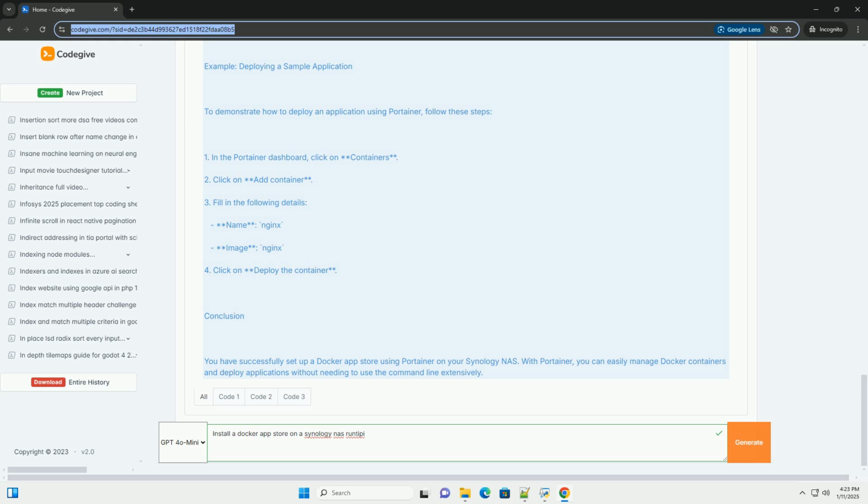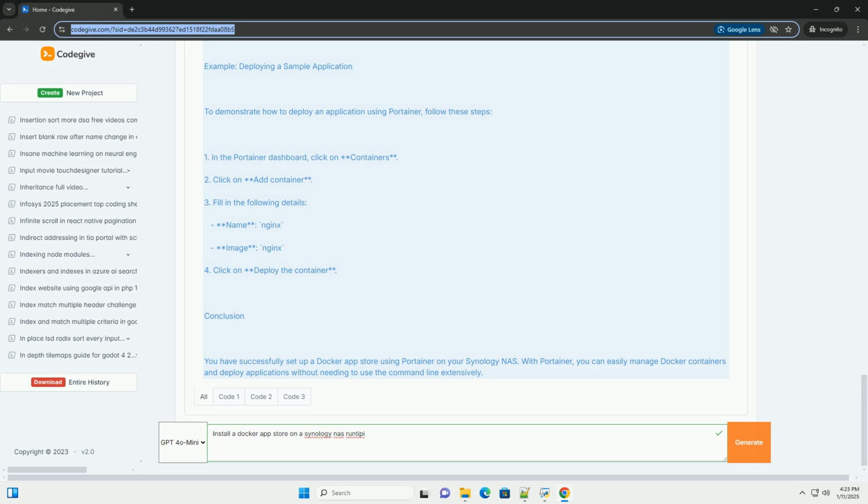Go to the Network tab. Select Bridge or create a custom network if needed. Go to the Port Settings tab. Click Add and enter. Local port, 9000. Container port, 9000. 4. Click Apply to create the container.